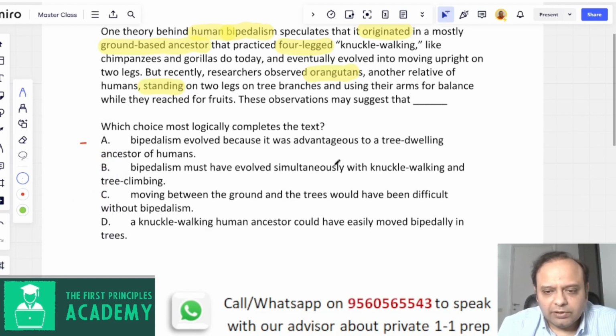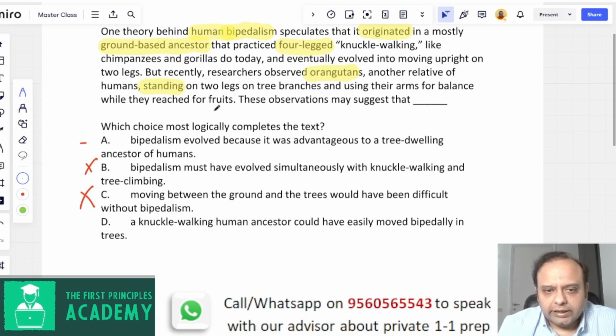Bipedalism must have evolved simultaneously with knuckle walking and tree climbing, right? So an absolutely general statement. There is nothing in the passage about simultaneous evolution, right? So this is something you should clearly cut out. Moving between the ground and the trees would have been difficult without bipedalism. Now again, it makes sense. Moving between the ground and the trees would have been difficult. A very general statement, it absolutely makes sense, but the passage doesn't talk about the difficulty of moving to the ground, right? So again, irrelevant.